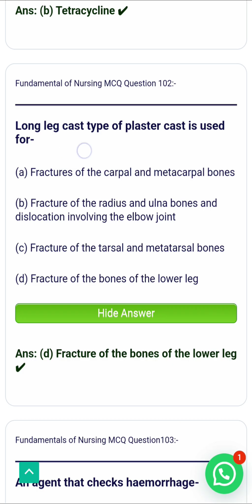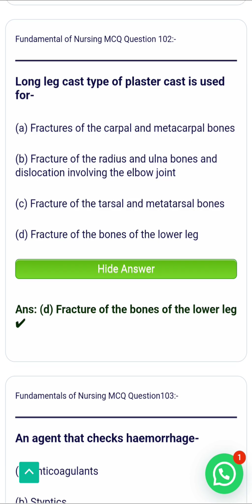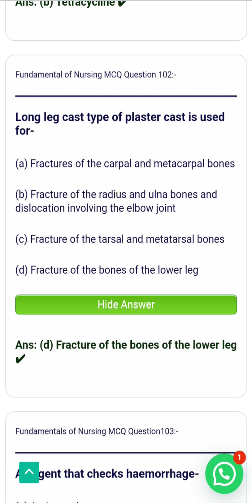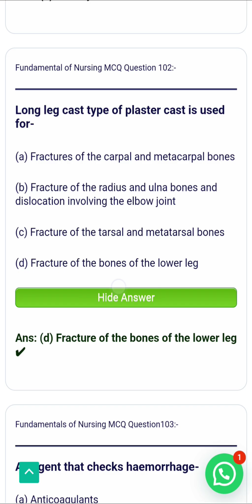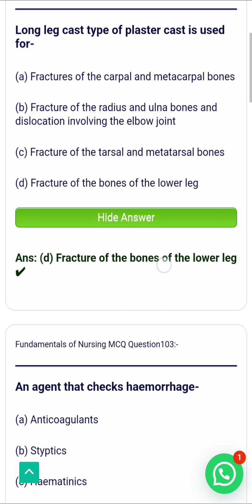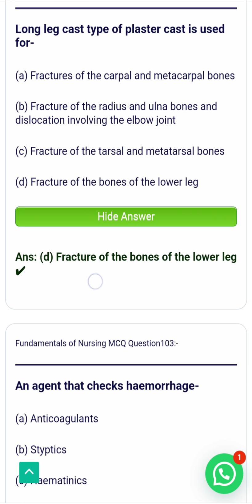Long leg cast type of plaster is used for fracture of the bone in the lower leg. A long leg cast extends from the upper thigh to the toes. It is commonly used for fractures of the tibia and fibula, providing immobilization of the knee and ankle joint. That's why the correct answer is option D.